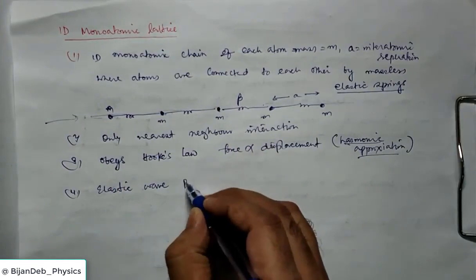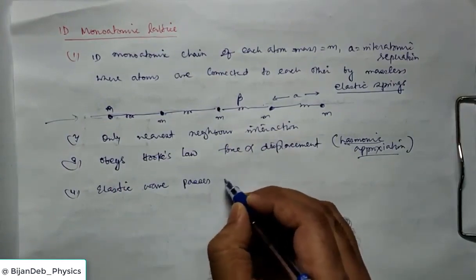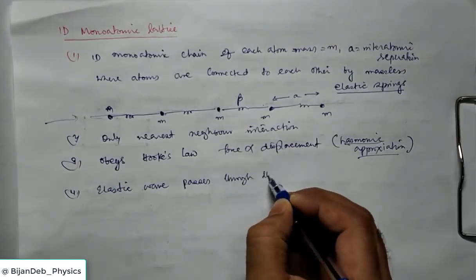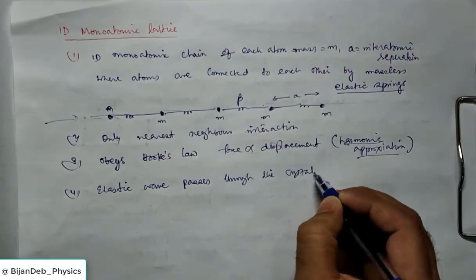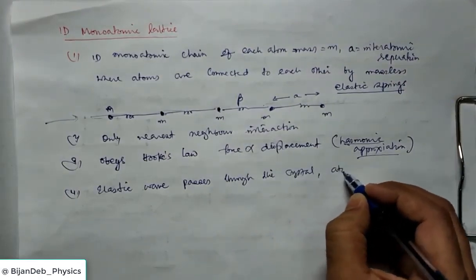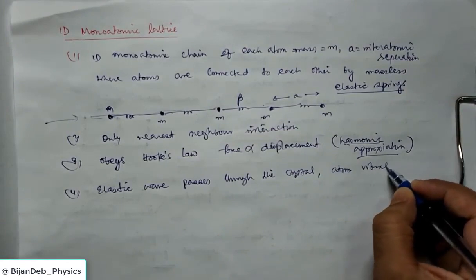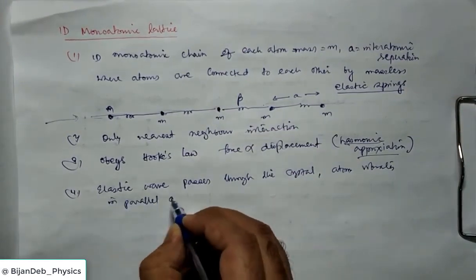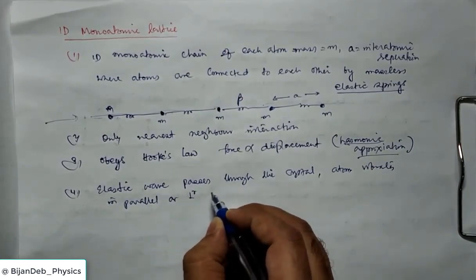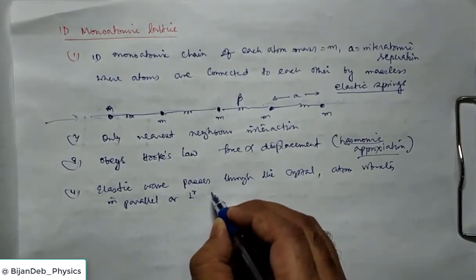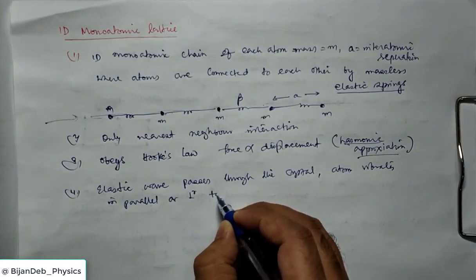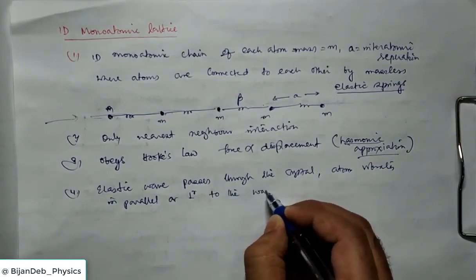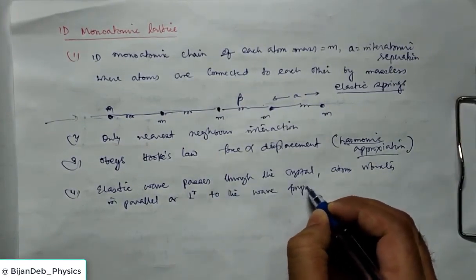So as the elastic wave passes through the crystal, atoms may vibrate in a parallel or perpendicular direction to the wave propagation.